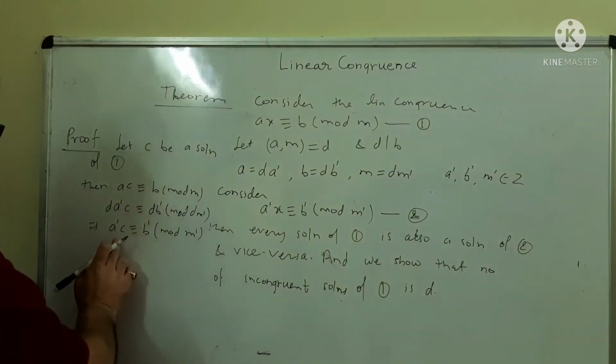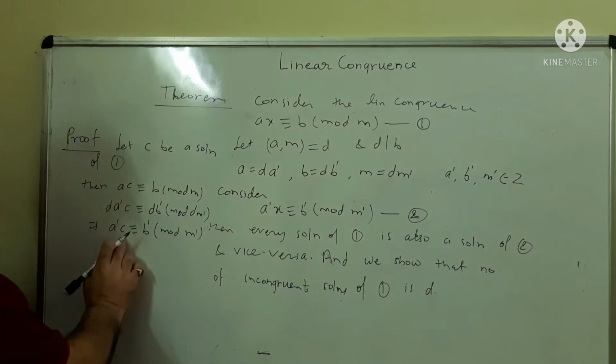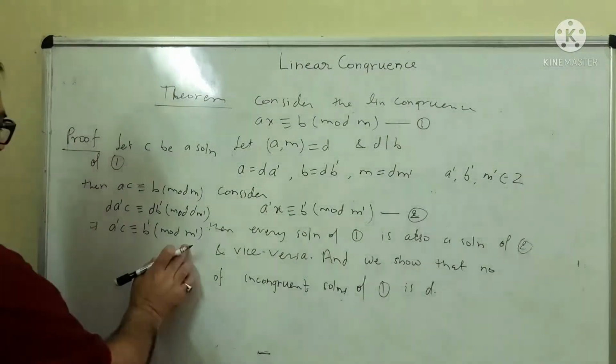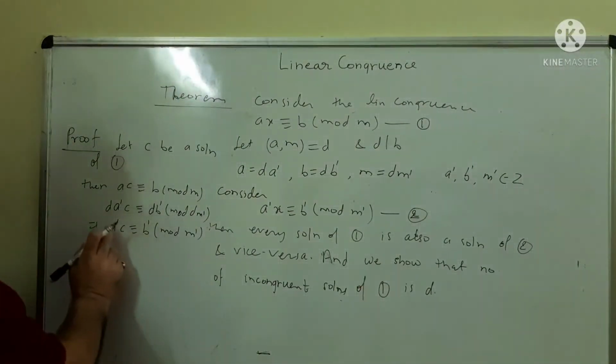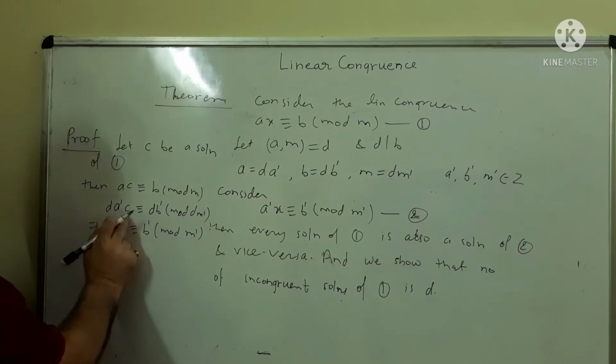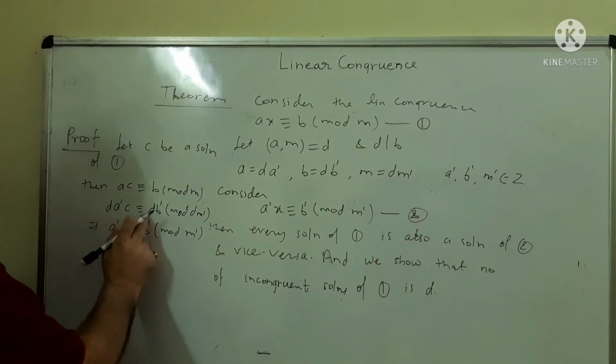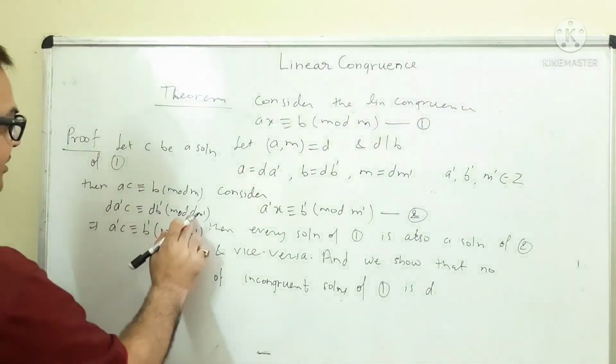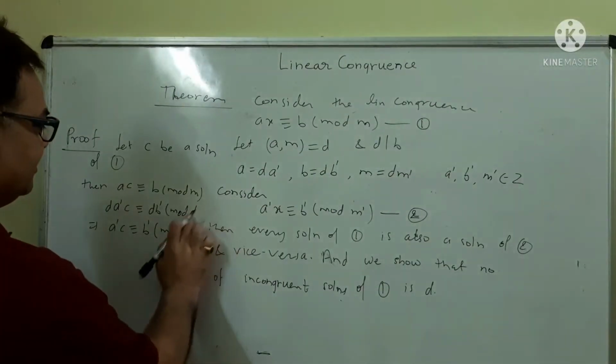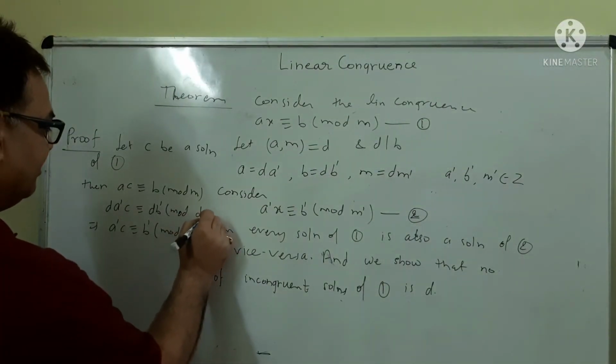Now, if C is the solution of linear congruence 2, multiply by D, then D A dash C is congruent to D B dash mod D M dash.